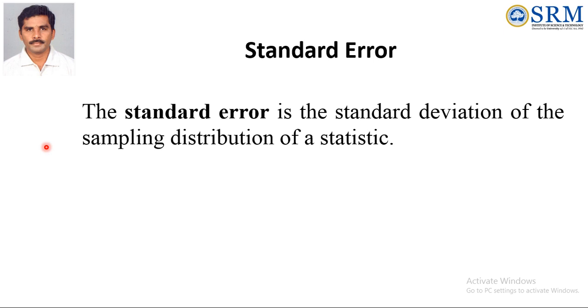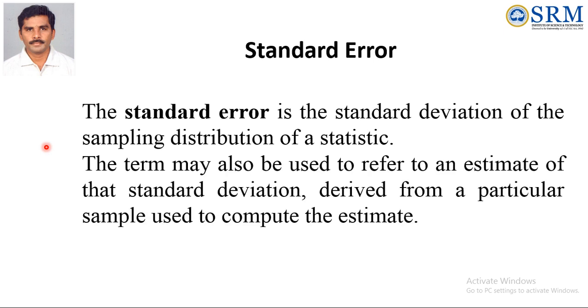If you write all the values as a table, that is called the sampling distribution. If you find the standard deviation of the sampling distribution, that is called the standard error. The term may also be used to refer to an estimate of that standard deviation derived from the particular sample used to compute the estimate.